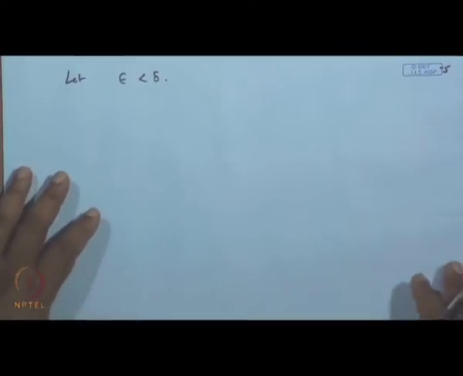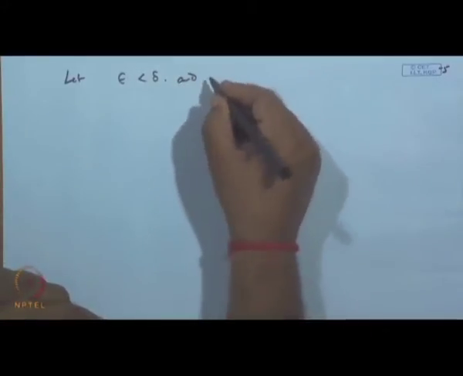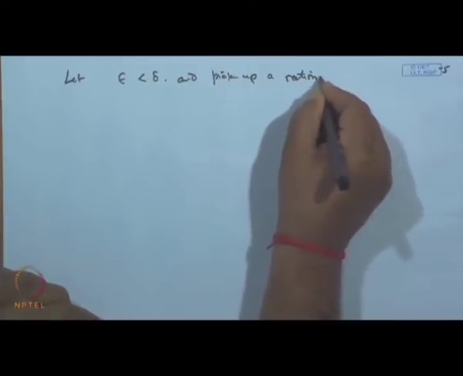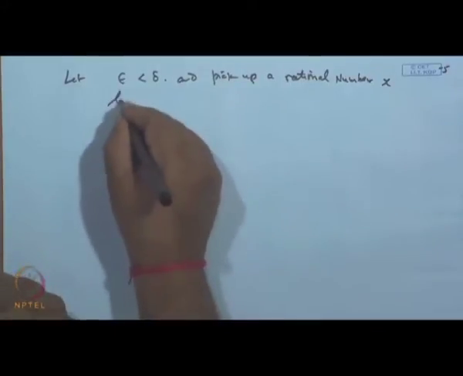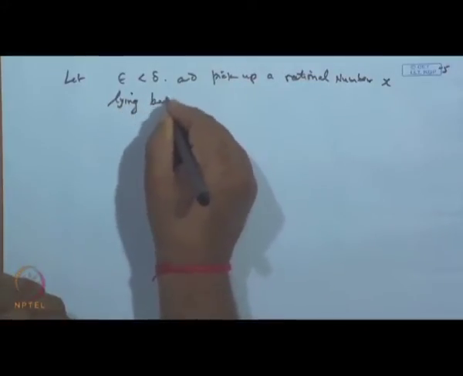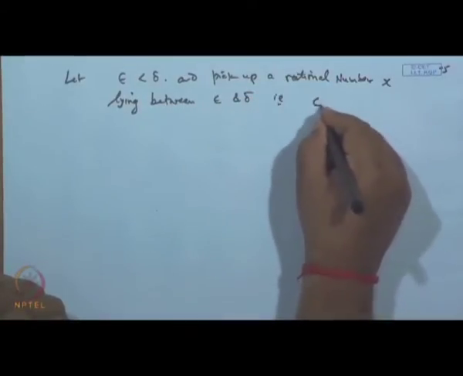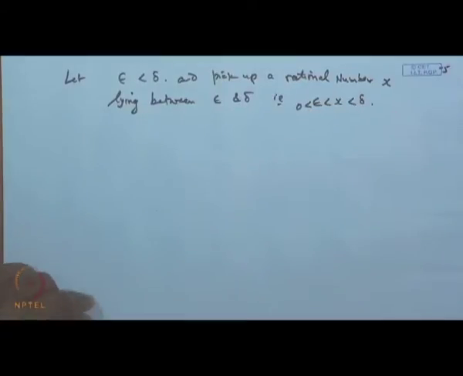Now, let us pick a rational number x lying between epsilon and delta, that is, epsilon greater than 0, less than x, less than delta. Let x be a rational number lying between epsilon and delta.